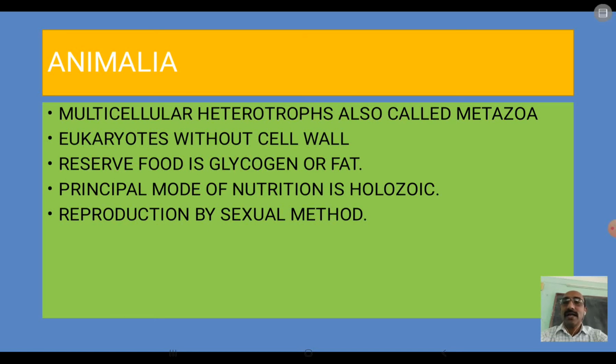These are eukaryotes without a cell wall. Remember it, these do not have a cell wall around the cell membrane, but plants have a cell wall around the cell membrane. Okay. So here the reserve food material is glycogen or fat, but as far as plants are concerned, the reserve food material was cellulose.